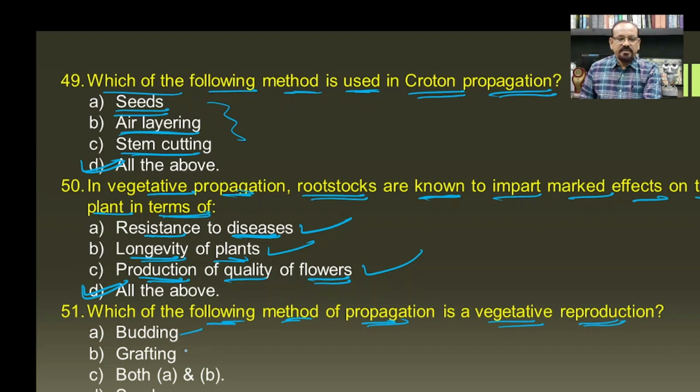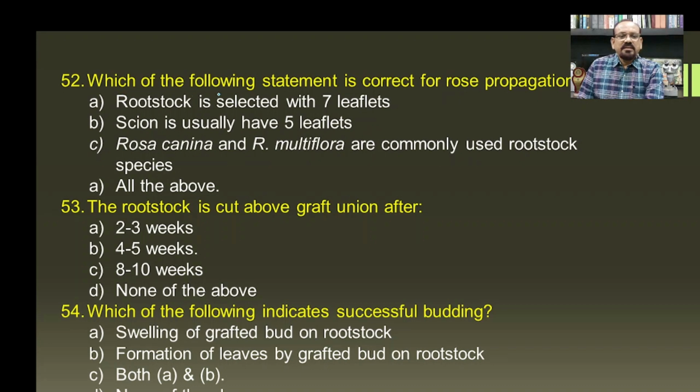So the budding, grafting, both A and B, and the seed. As earlier we have seen that the seed is a result of the sexual reproduction, and the budding and the grafting both are the vegetative method of the reproduction, and hence both A and B will be the answer for this question. Then which of the following statement is correct for rose propagation?